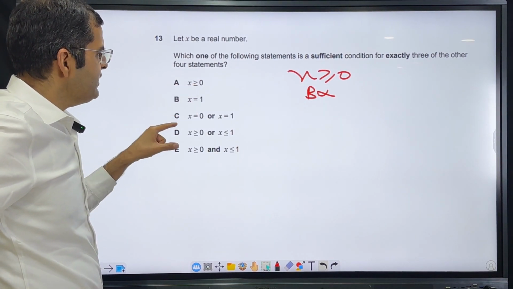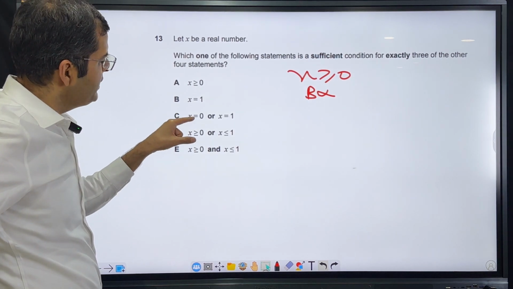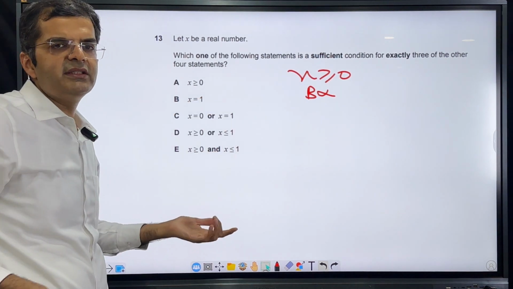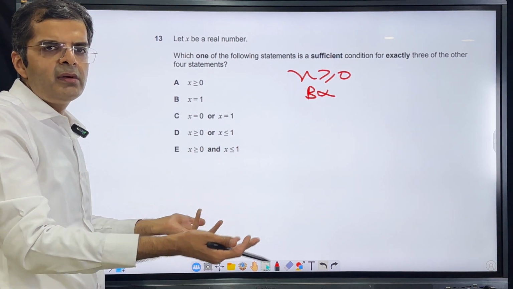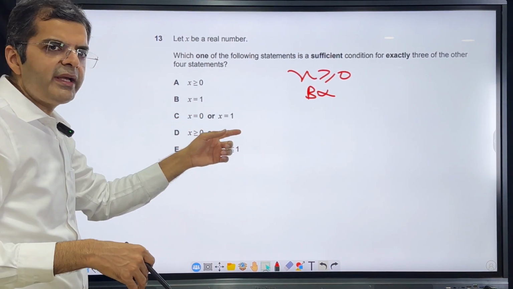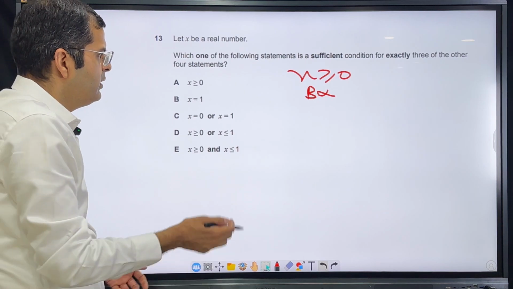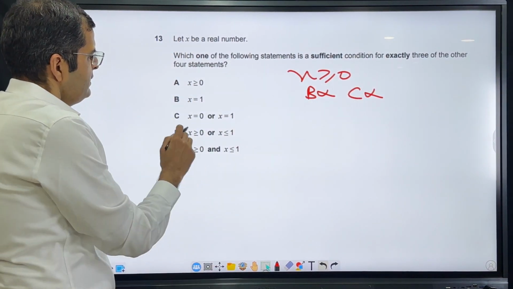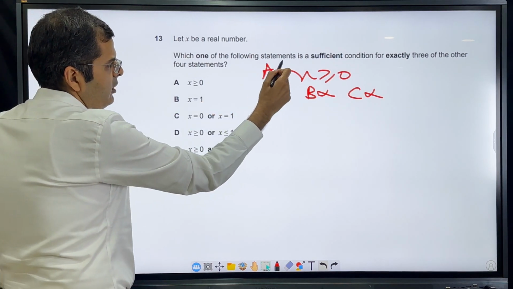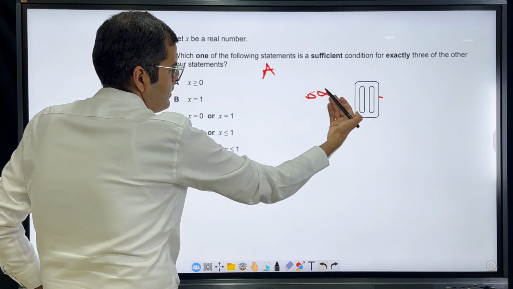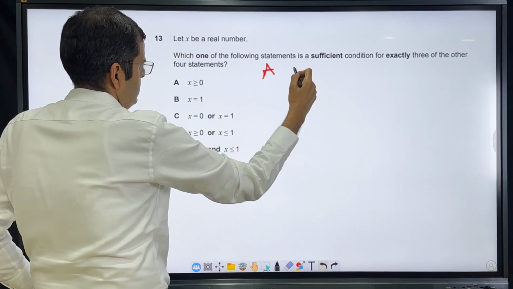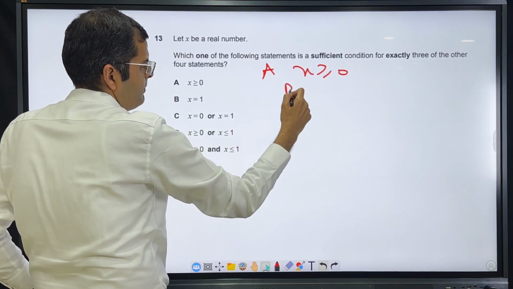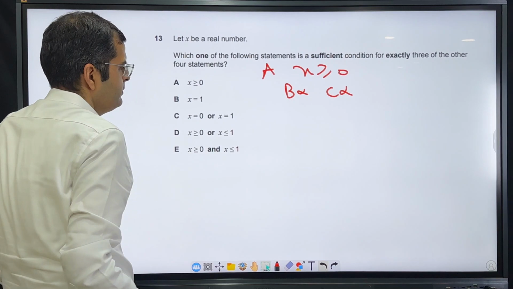Now, if x is greater than or equal to 0, can I say that x equal to 0 or x equal to 1? No, x can be greater than or equal to 0. It can be any number. It can be 0, it can be 1, or it can be any other number also. So, does C follow from it? No. So I'm looking at option A. From A, x is greater than or equal to 0. B doesn't follow. C doesn't follow.